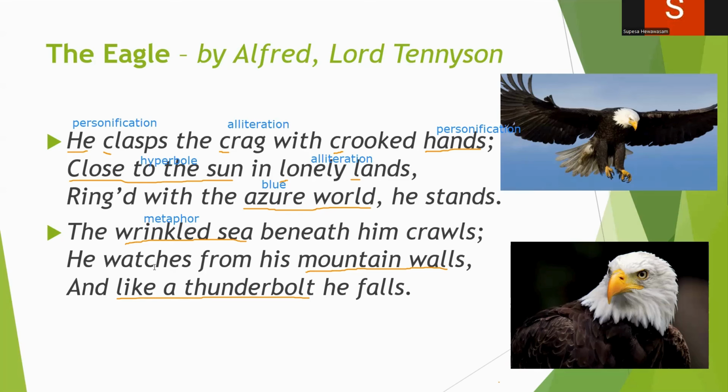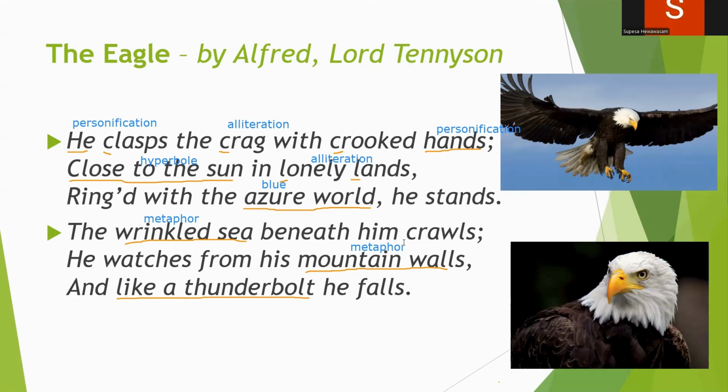Then he watches from his mountain walls. Again, here is a metaphor. Mountain walls. So the mountains are like walls which are protecting him from all the sides, right? He's standing in the middle of the highest mountain, and there are mountains all over surrounding him, and he's standing there like a king, looking down at the wrinkled sea.